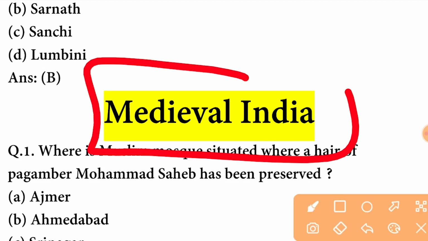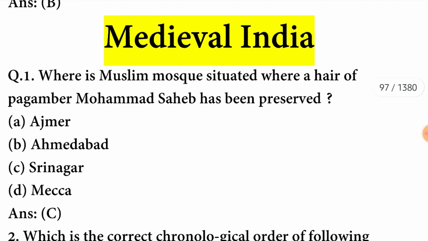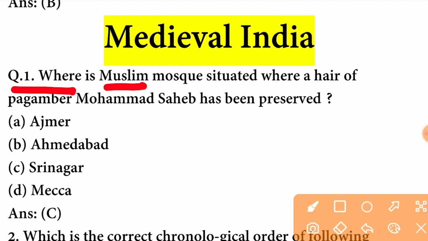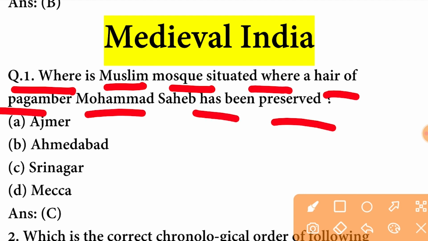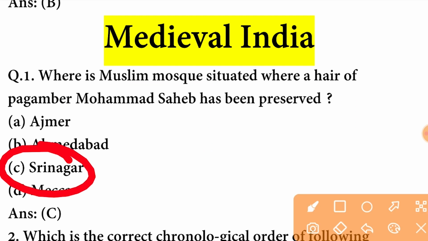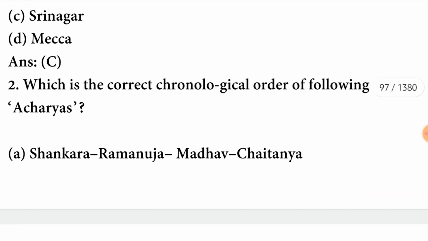Our next topic of Indian history is medieval India. Here we will discuss the questions of medieval India. So let's start. Where is the Muslim mosque situated where a hair of Prophet Muhammad Sahib has been preserved? So it's situated in Srinagar. C option is correct here.